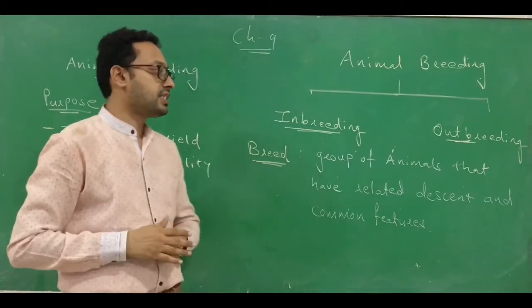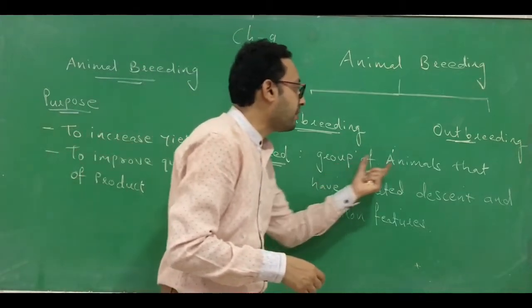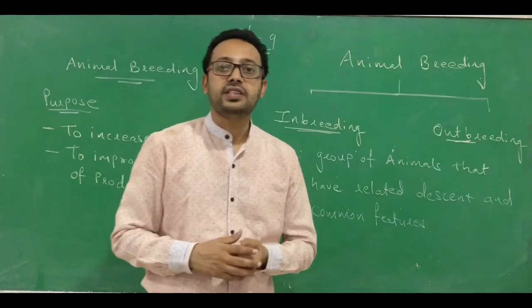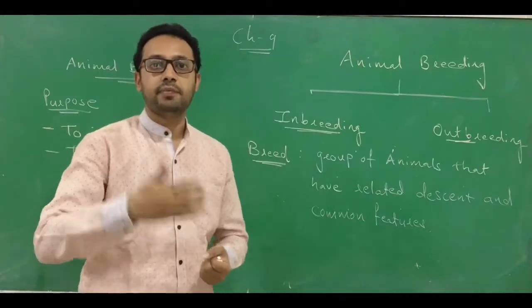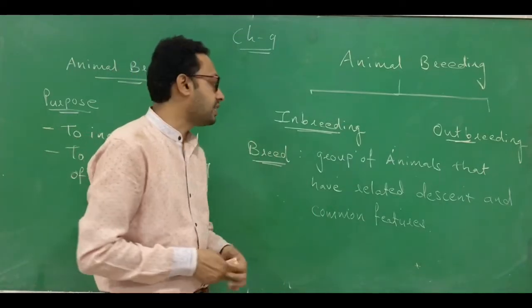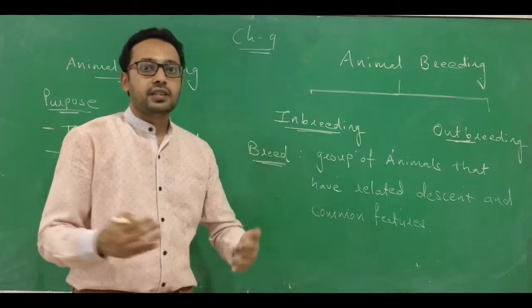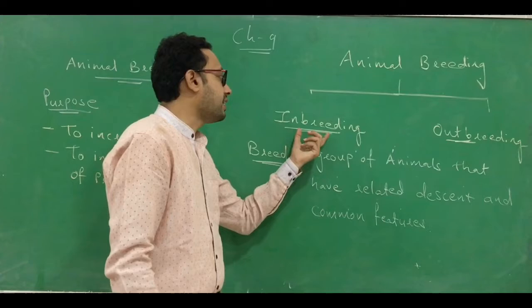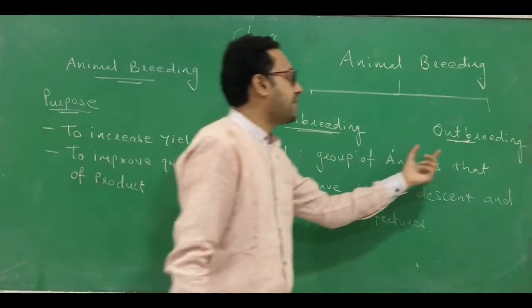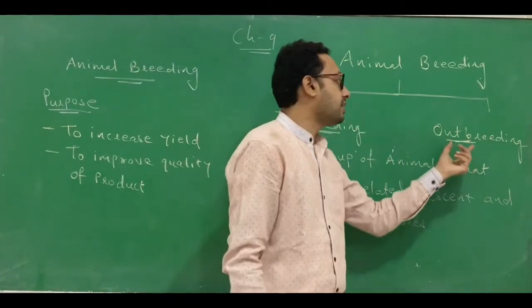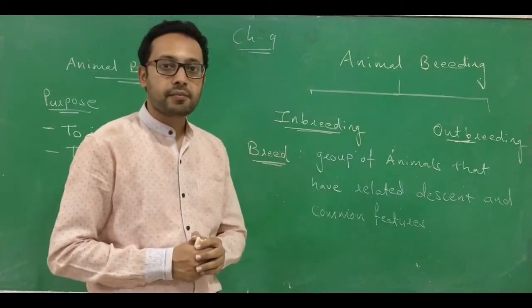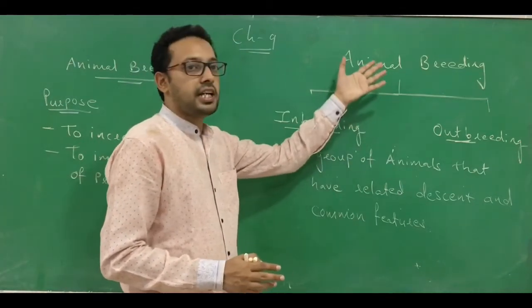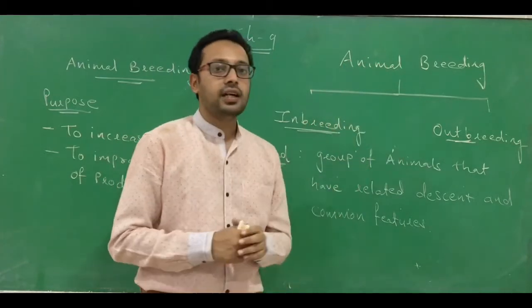So what is considered a breed? A breed is a group of animals that have a related descent and common features in terms of size, shape, etc. or functions. If the mating occurs within the breed, between the group of such animals, then it is called inbreeding. If the mating occurs outside that, then it is called outbreeding. Clear? This is a very important topic. Listen, students, you have to learn animal breeding, inbreeding and outbreeding.